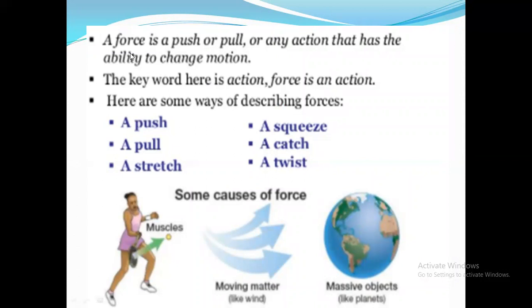The very first point you can see is the definition itself. Force is a pull or a push or any action that has the ability to change the motion, or you can say, the ability to change the movement. The key word here is action. Force is an action. It can be a push, pushing a door. It can be a pull, pulling a door to open. Both of them are there, no? Pulling and pushing for a door. Any action that provides movement is force itself.